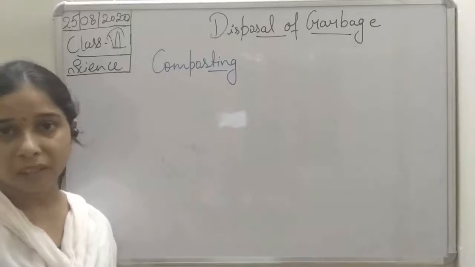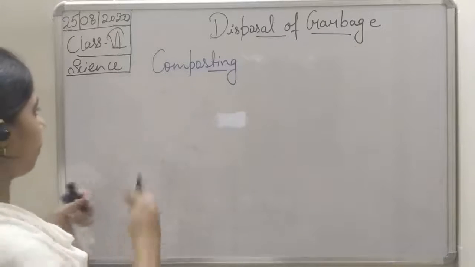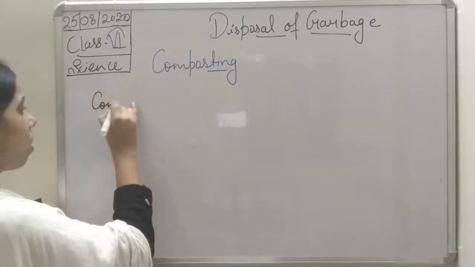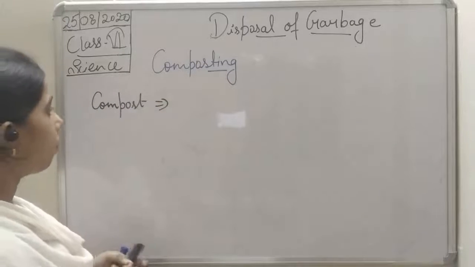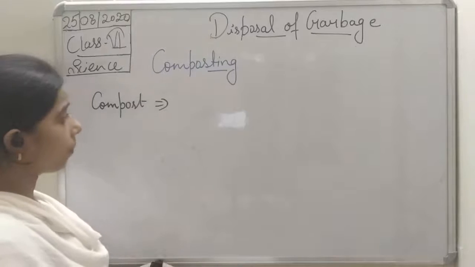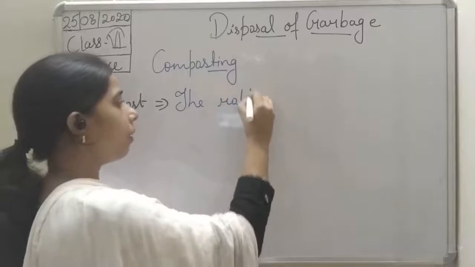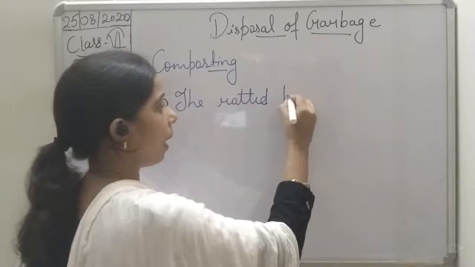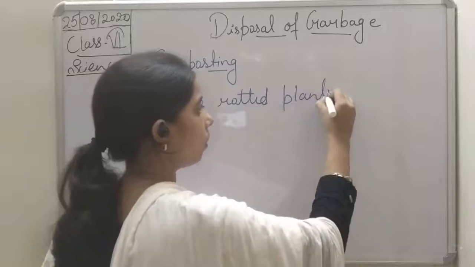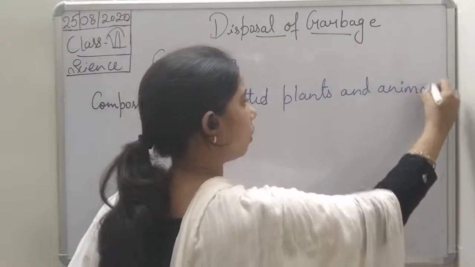So we can define compost as: compost is the rotted plants and animals which are used as manure.